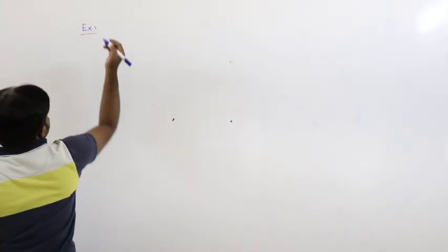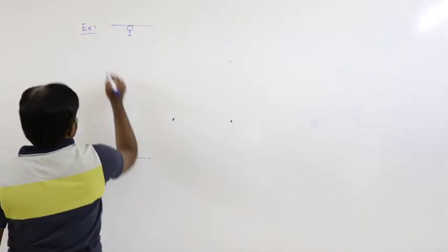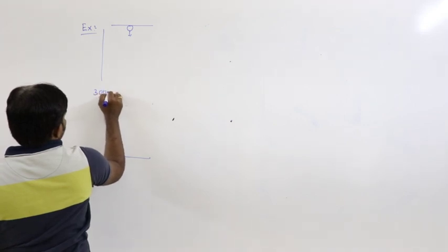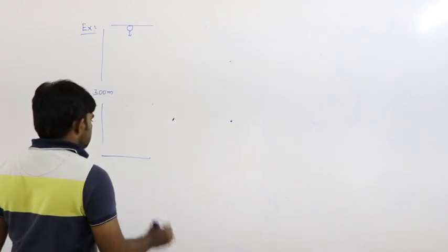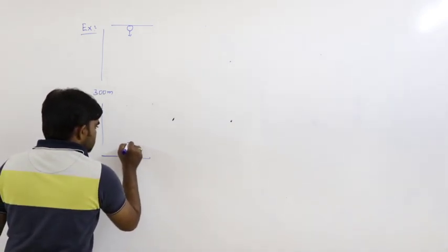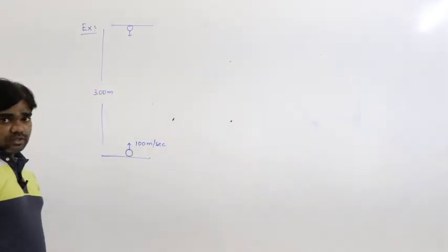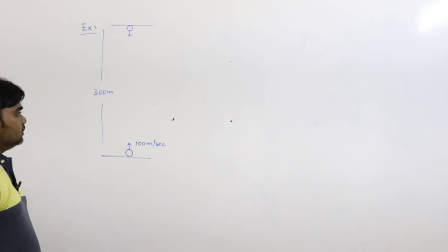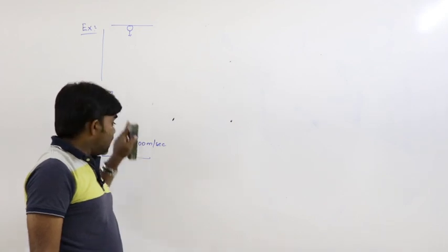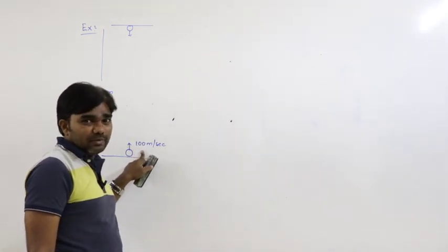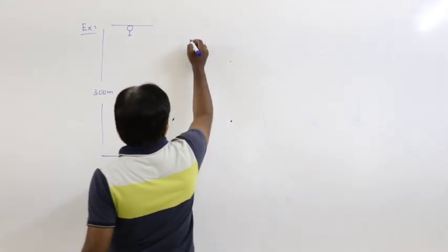One example problem. If a body is dropped from a height of 300 meters, and another body is projected with a velocity of 100 meters per second, at what time will these two bodies meet?